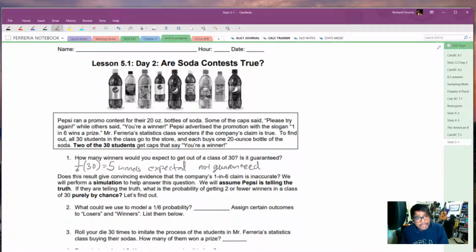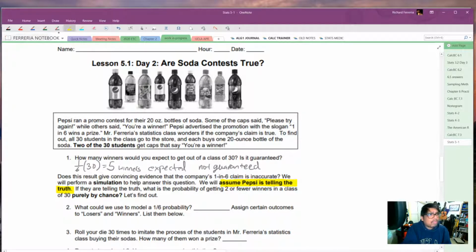We're going to perform a simulation like we did in the last chapter to help us answer that question. We always have to start with an assumption. We're going to start by assuming that Pepsi is telling the truth. So if they're telling the truth, what's the probability of getting 2 or fewer winners in class purely by chance? So let's find this out.